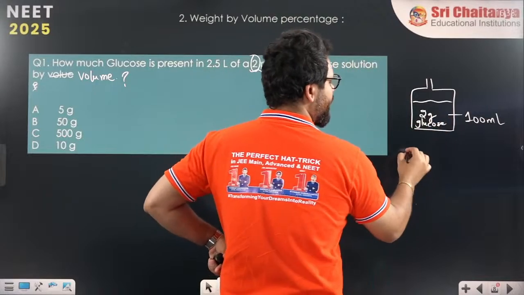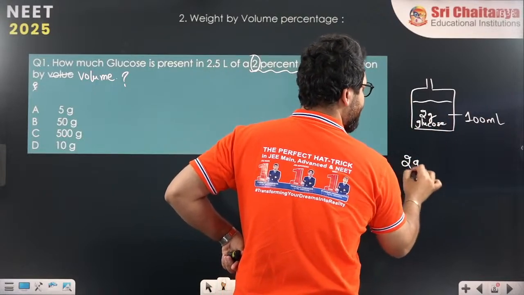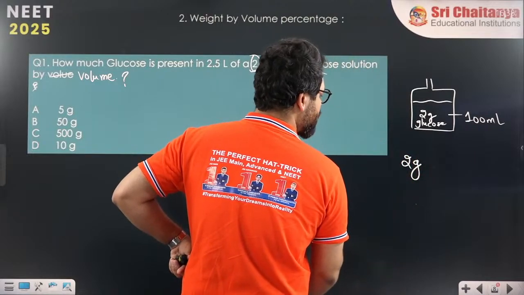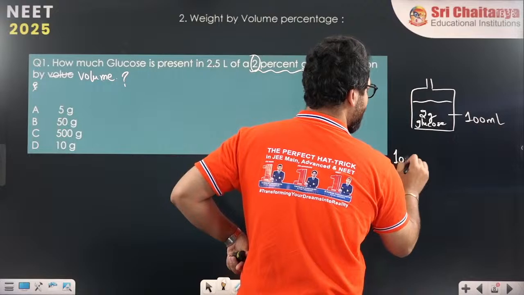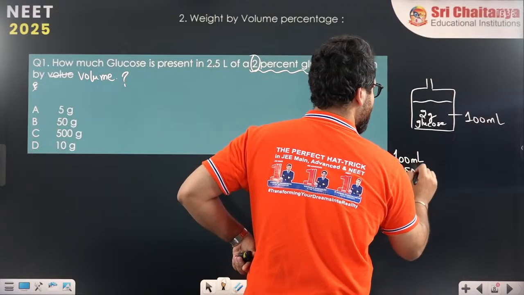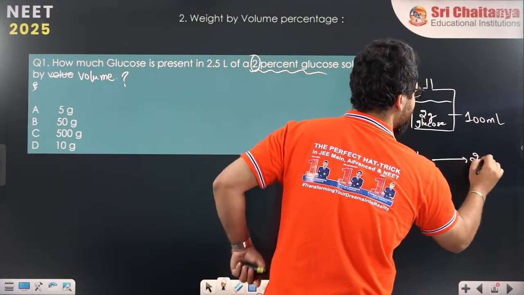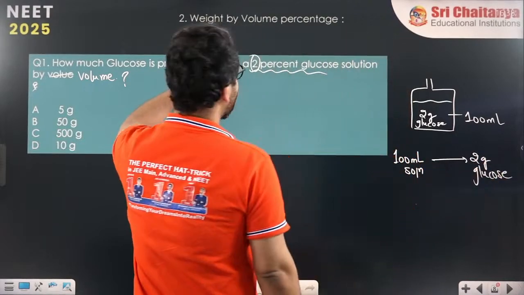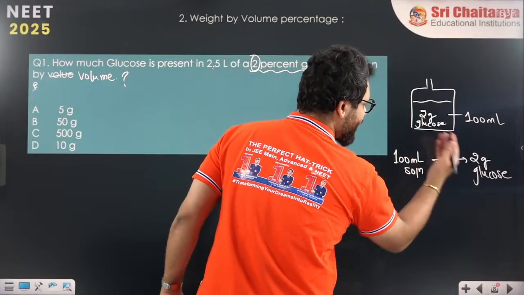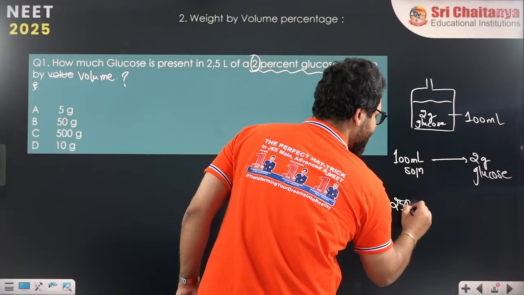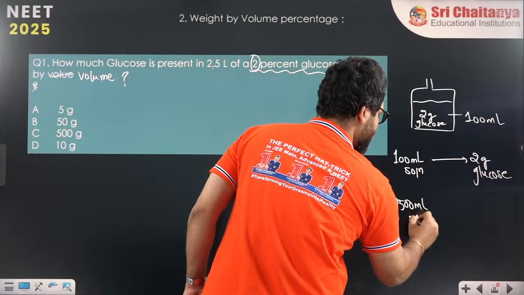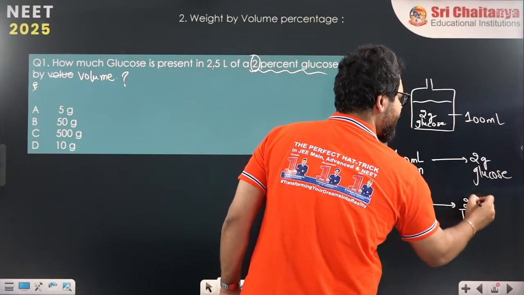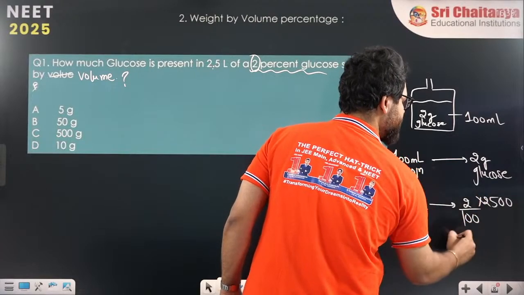So 100 ml solution contains 2 gram glucose. And now the question asks 2.5 liter will contain how much glucose? 2.5 liter means 2500 ml solution will contain 2 by 100 into 2500, which is 50 gram.